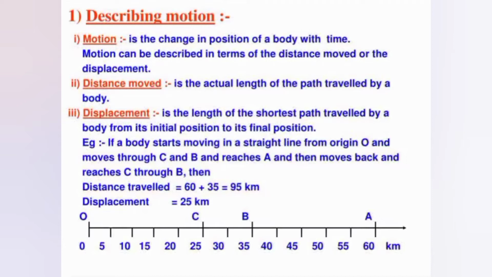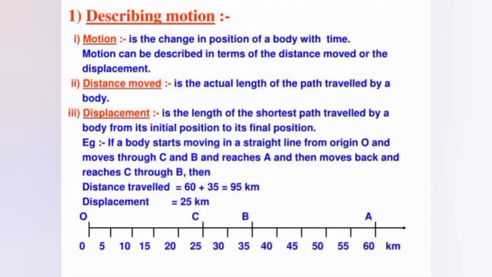So what is the distance? The total distance covered by the object, or we can say the total path, is OA plus AC. As you can see, OA is 60 kilometers and AC is 35 kilometers. So the distance traveled by the body is 95 kilometers. That is also the total path length covered by the object.